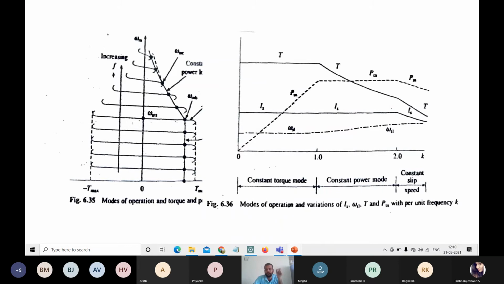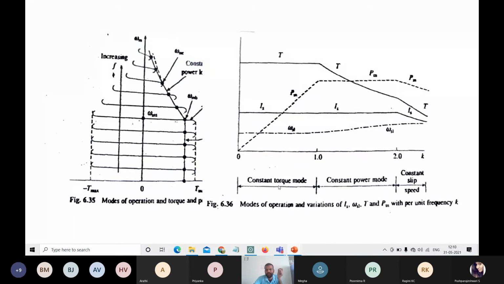Now, three modes of operation are there: constant torque mode of operation, constant power mode of operation, and constant slip or speed mode of operation. Why the name constant torque mode?